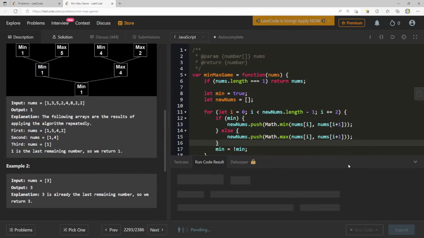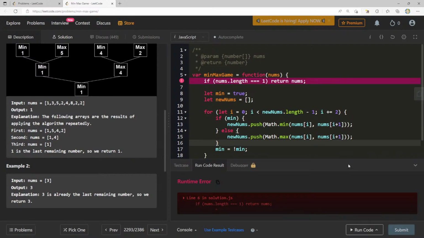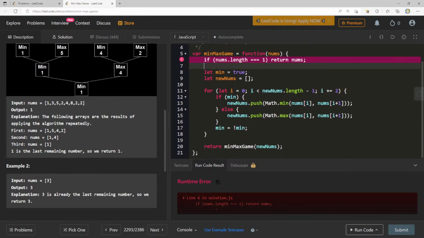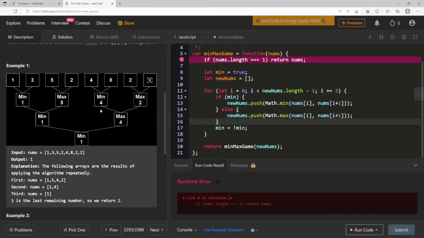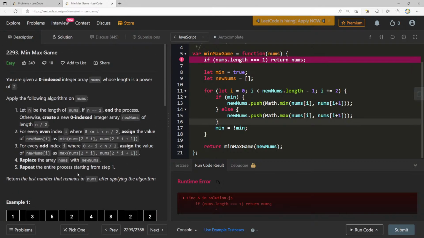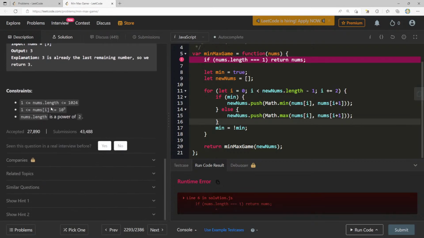Will this work? Nums.length equals 1. Oh, can we get to a case where, yeah, probably. Are we always going to end with the last number? Okay, so return if nums.length. Oh, wait, can we be given? No, okay.